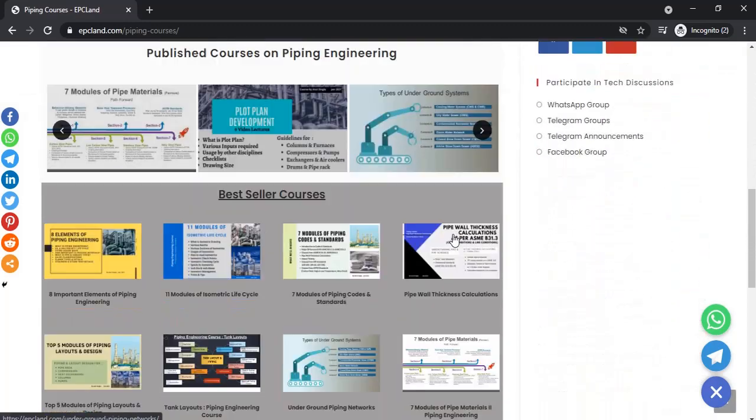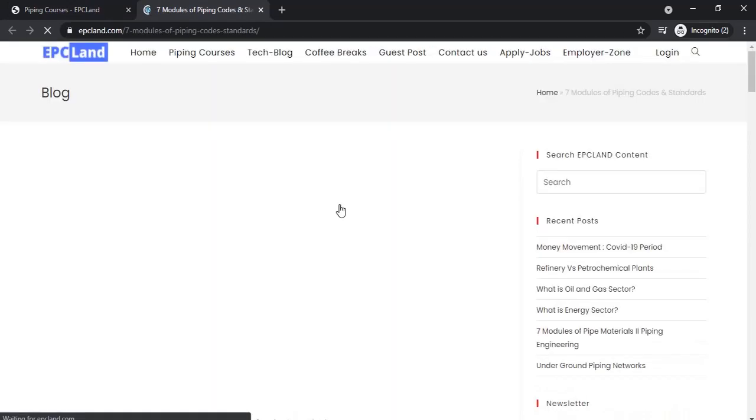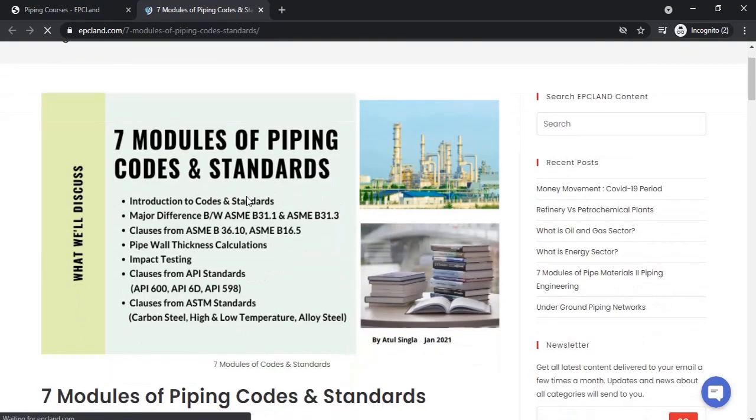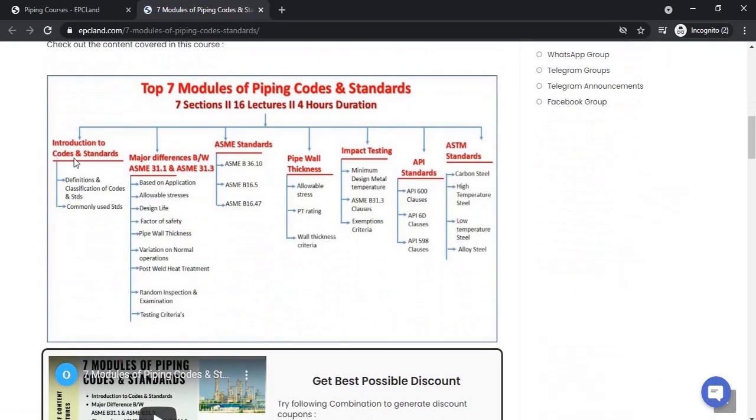Then once you click on any of the courses, for example if you look at this, this is a course which is available on this platform. If you click on that link you will come to know about this course. You can get each and everything which is covered in it: introduction to codes and standards, then major differences between B31.1 and B31.3, then ASME standards, of which we have covered a few.